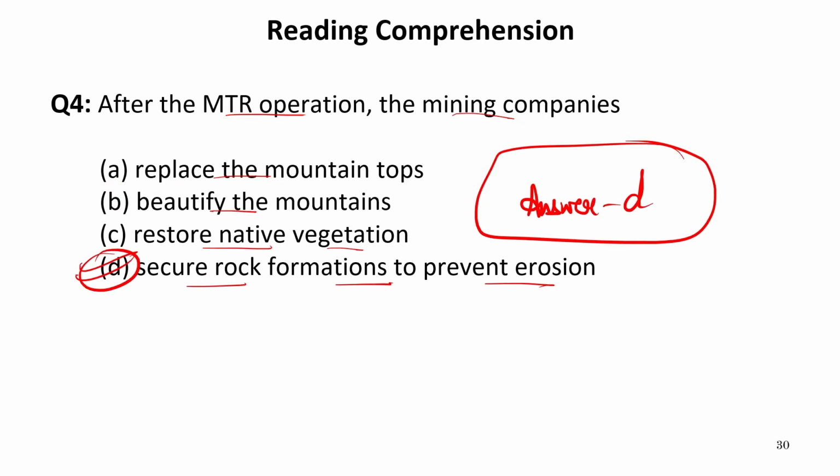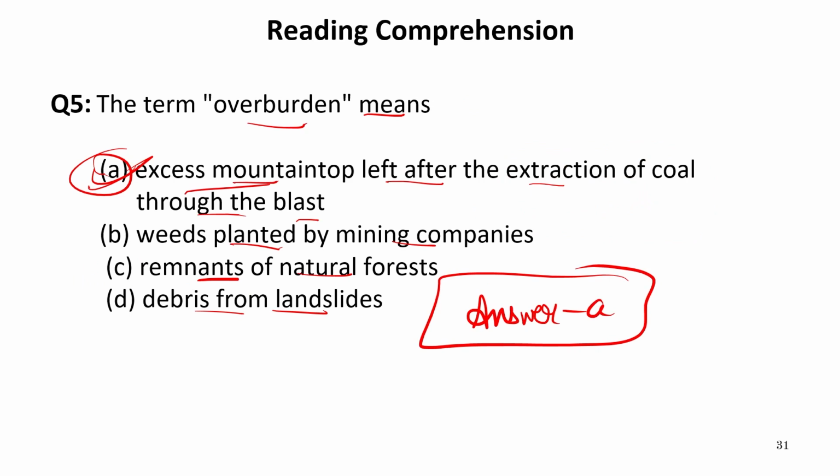For the fourth one, it will be secure rock formations to prevent erosion. And for the last one, it will be excess mountain top left off after the extraction of coal through the blast. So these were the answers of this passage. I hope your answers matched with mine.